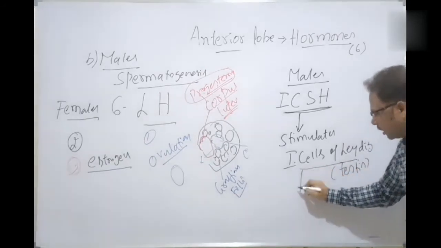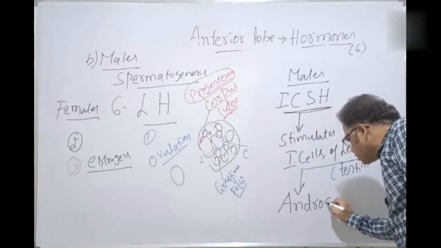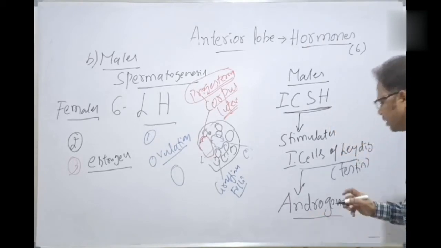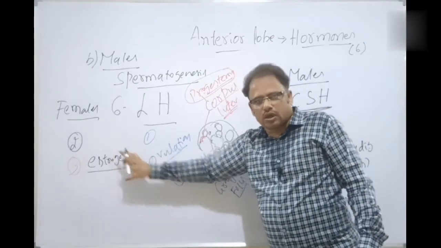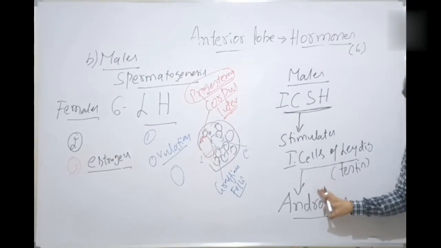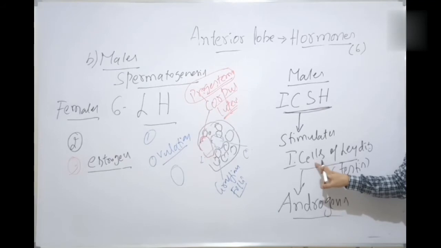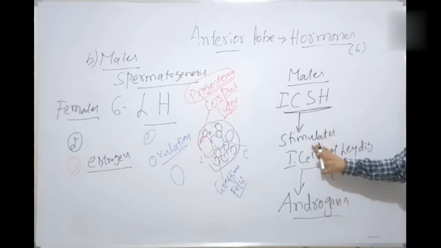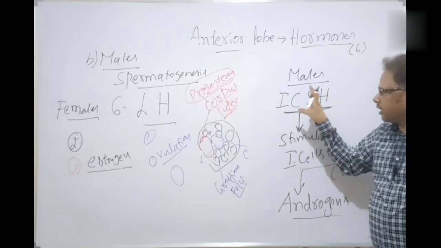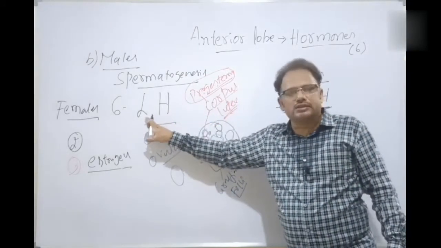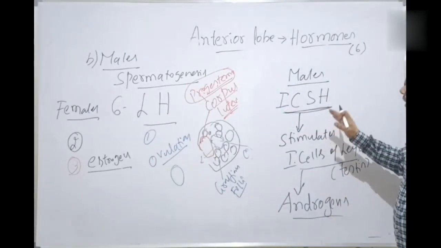So that the Leydig cells release the androgens. What are androgens? The male sex hormones. Estrogens are the female sex hormones. Androgens, the male sex hormones, are released by the Leydig cells, which are stimulated by interstitial cell stimulating hormone, the male variant of luteinizing hormone. Okay, students, so these are the various hormones here.